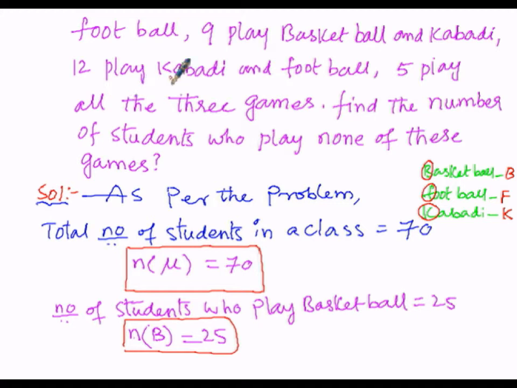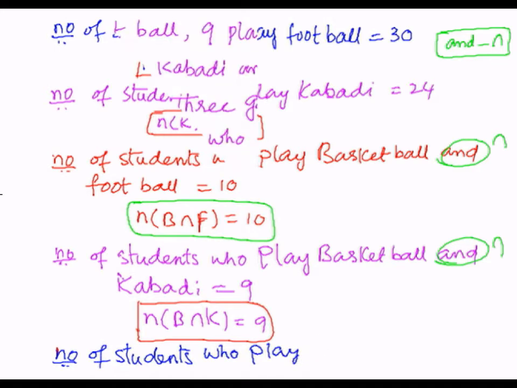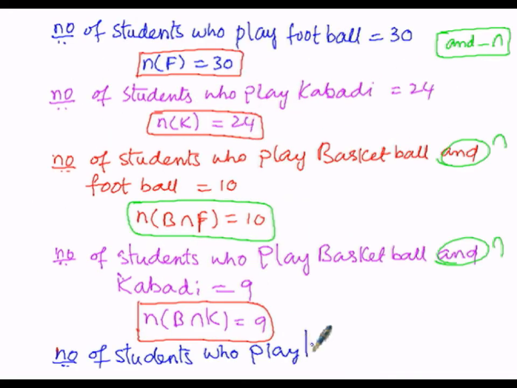12 play kabaddi and football. So there are 12 students who play kabaddi and football.